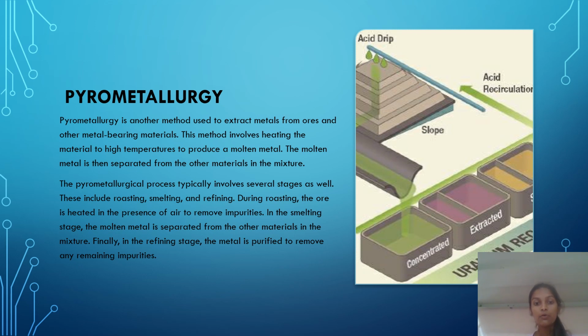As well, this includes roasting, smelting, and refining. During the roasting, the ore is heated in the presence of air to remove the impurities in it. In the smelting stage, the molten metal is separated from the other materials in the mixture. Finally, in the refining stage, the material is purified to remove any remaining impurities.